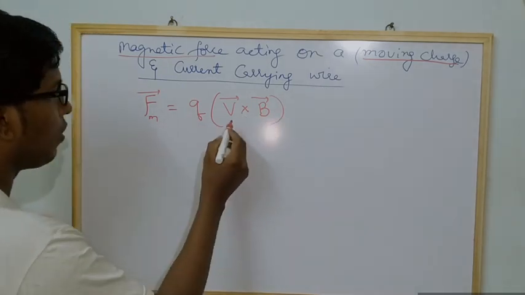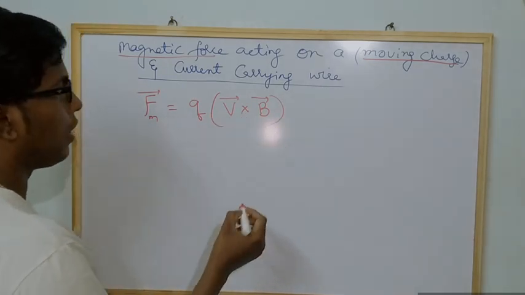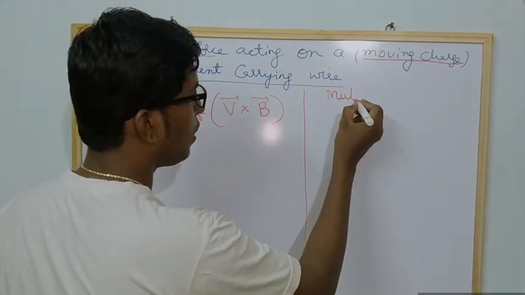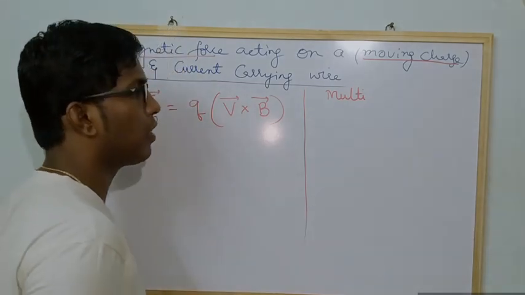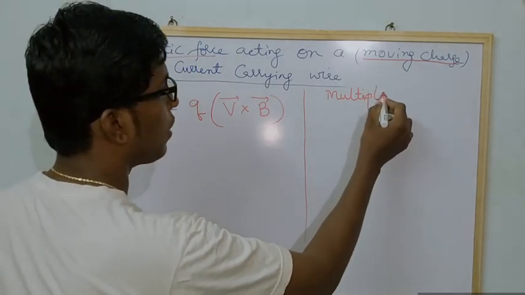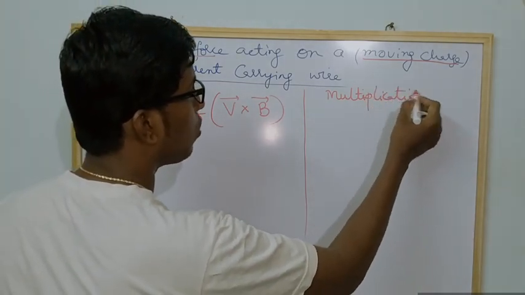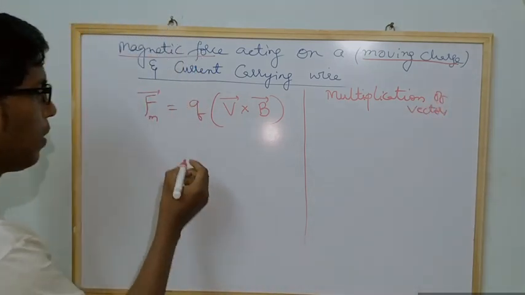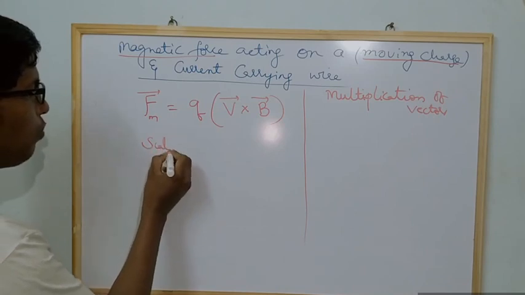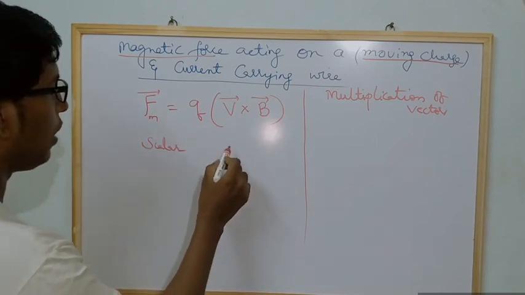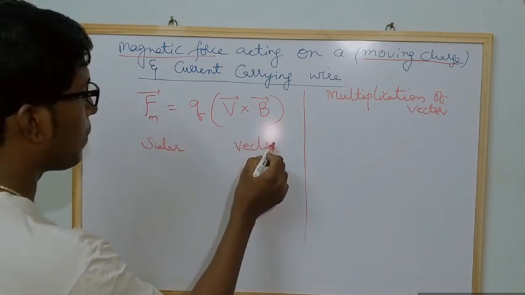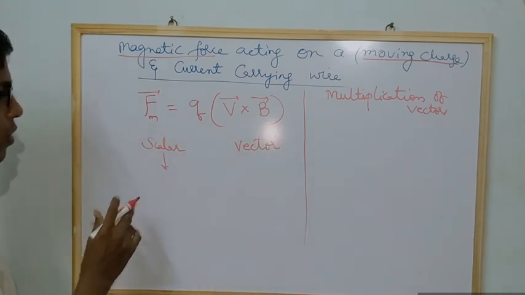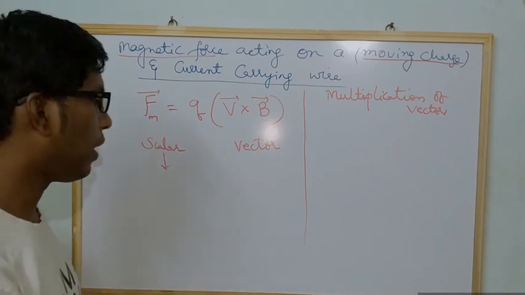See here, in vectors we have different topics: addition of vectors, subtraction of vectors, and multiplication of vectors. I will explain what a vector is. We have two kinds of physical quantities, scalar and vector. A scalar quantity means a quantity which has only magnitude.